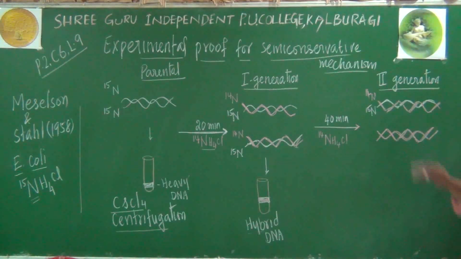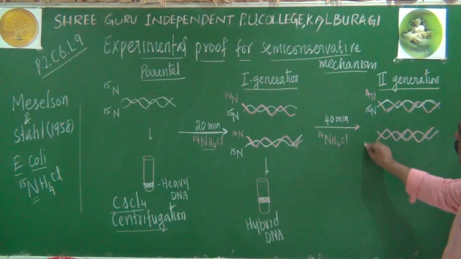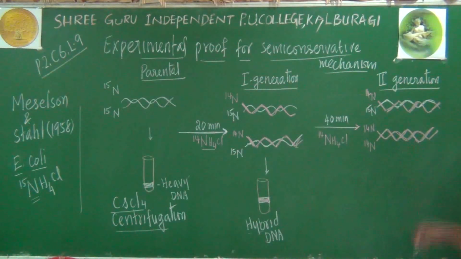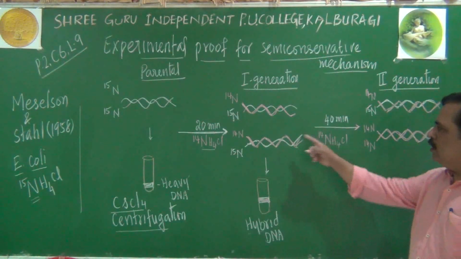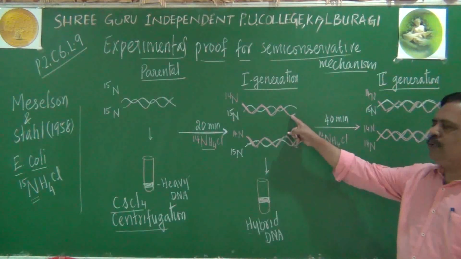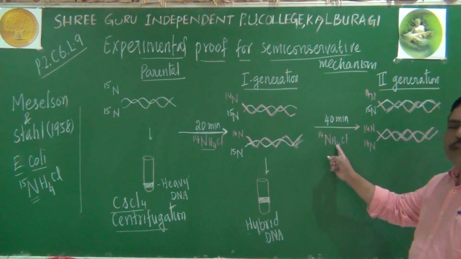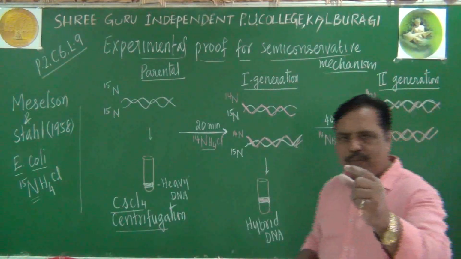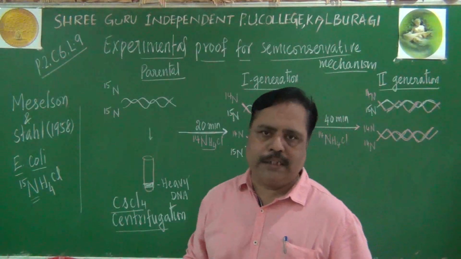In this other granddaughter molecule, both are N14. Why are both N14? This template is also N14, and the newly synthesized chain is also N14. So they form by a semi-conservative mechanism.